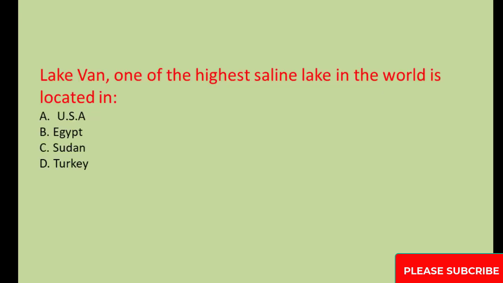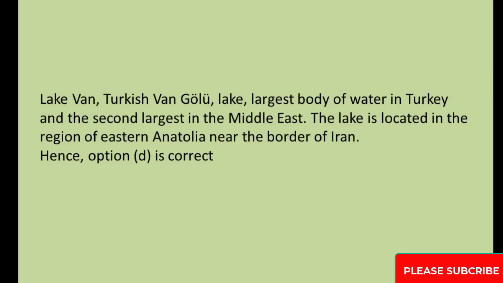Lake Van, one of the highest saline lake in the world, is located in A. U.S.A. B. Egypt. C. Sudan. D. Turkey. Lake Van, Turkish Van Gölü, is the largest body of water in Turkey and the second largest in the Middle East. The lake is located in the region of eastern Anatolia near the border of Iran. Hence, option D is correct.